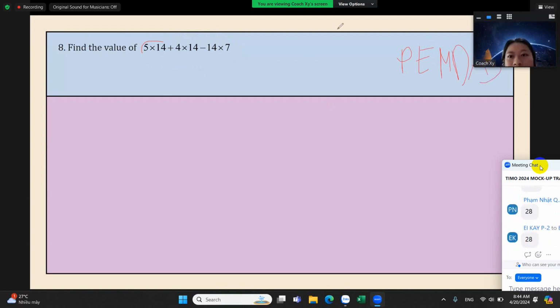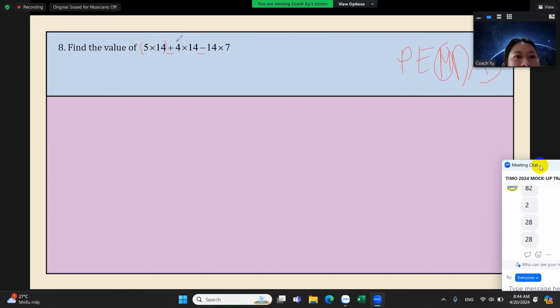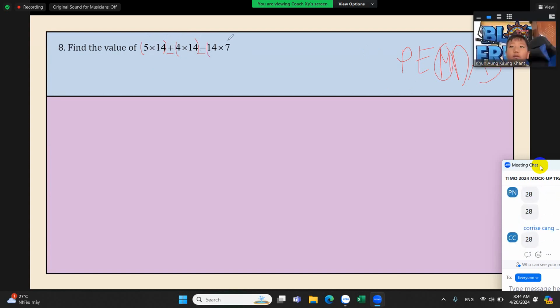In this case, we have plus, minus, and multiply. In our PEMDAS, we have to do the multiplication first. So we can group it like this: 5 times 14, 4 times 14, and 14 times 7. We should do all of the multiplications first.